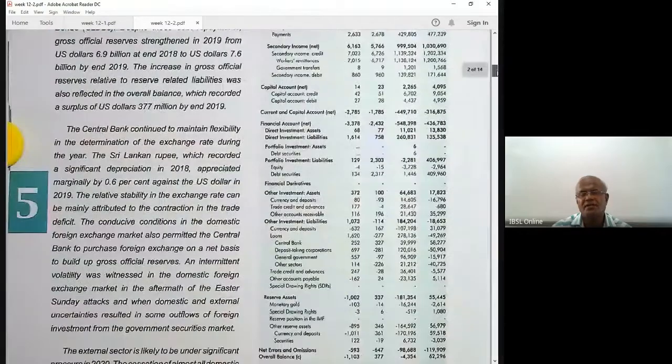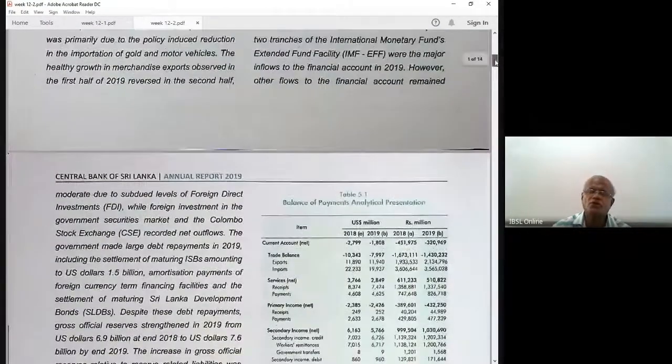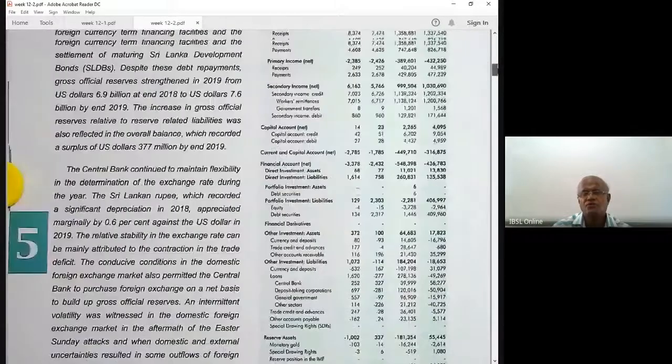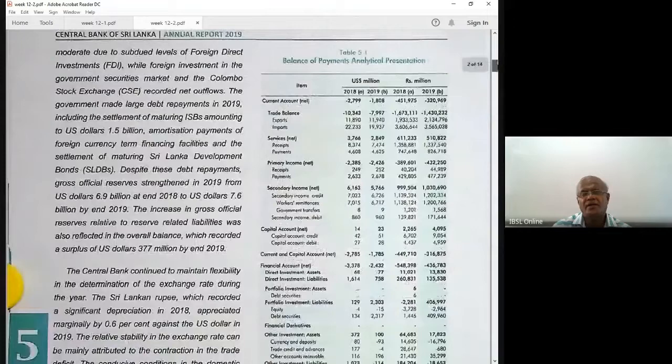Now we'll go to this account. You have to know the overall balance of payment, sub accounts, position of the sub accounts, right? Trade account, service. Now the current account. What is current account? Current account is the balance in the trade account, balance in the service sub account, balance in the primary income account, balance in the secondary income account.